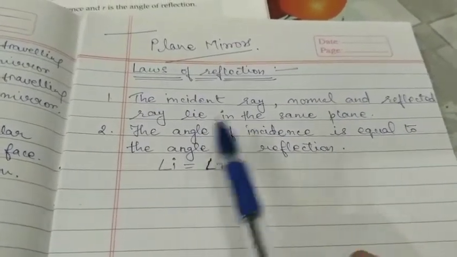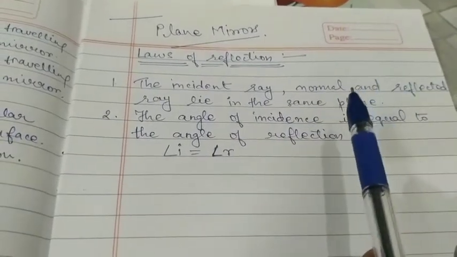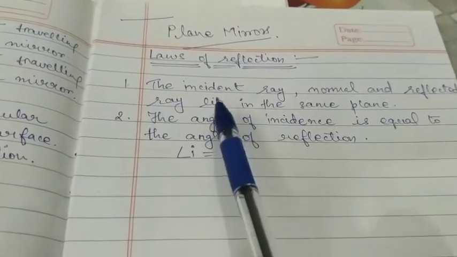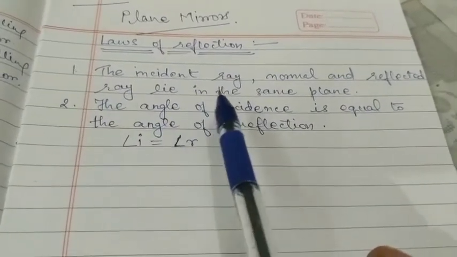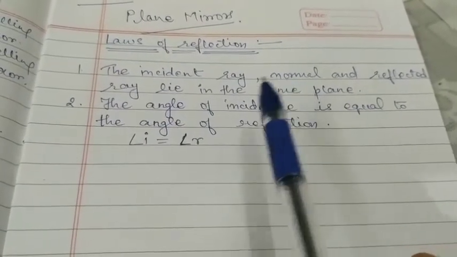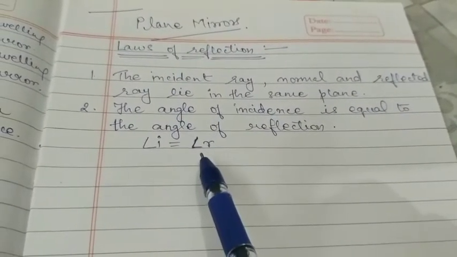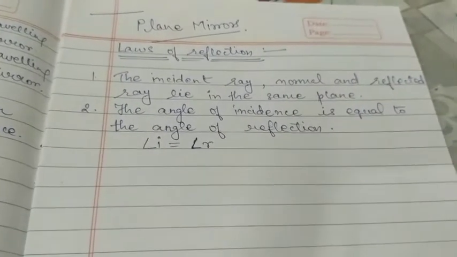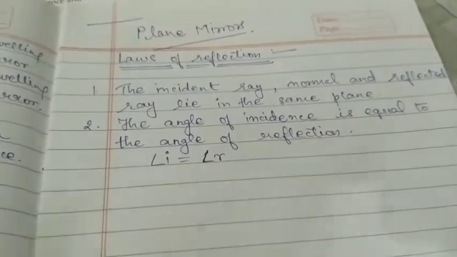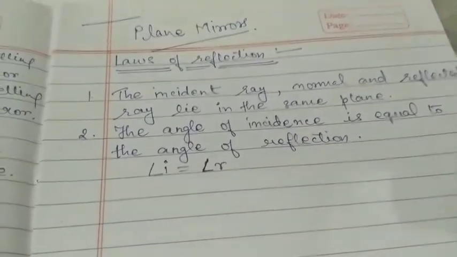So the first law is the incident ray, normal and the reflected ray lie in the same plane, right? So we had studied these three things, that the incident ray, normal and the reflected ray, they all lie in the same plane. This is the first law. And the second one, the angle of incidence is equal to the angle of reflection. So from wherever the reflection is taking place, these two laws should be followed in case of reflection.